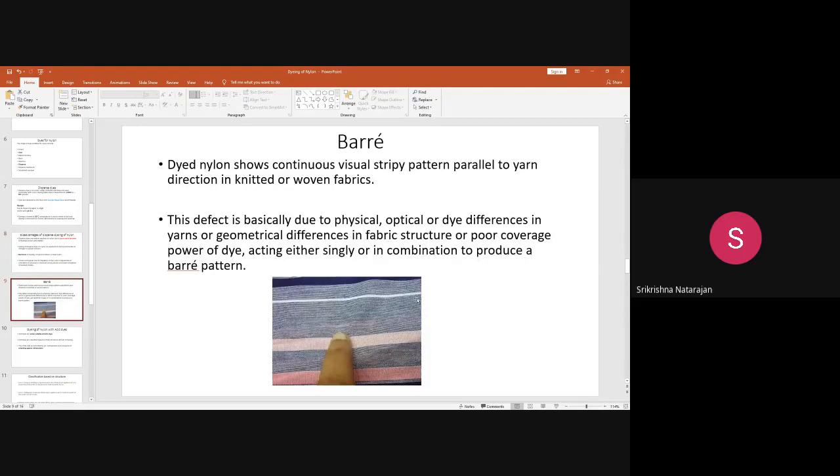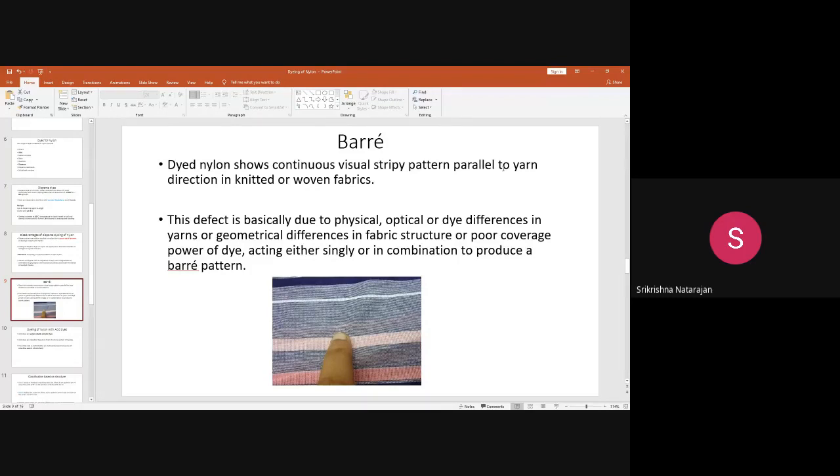This is the structure of a knitted fabric where the yarns are nylon dyed with the disperse dyes. You can see here a small pattern, this white pattern. At certain portions of the fabric, there is a visual stripy white color pattern.